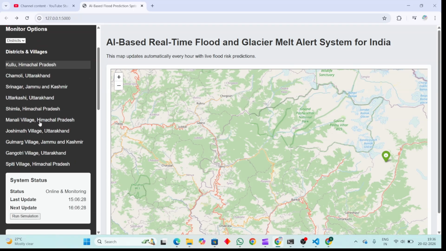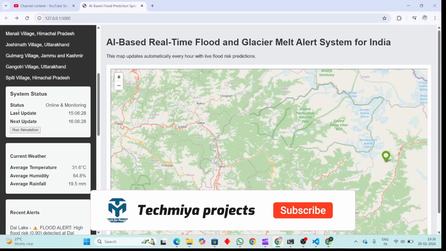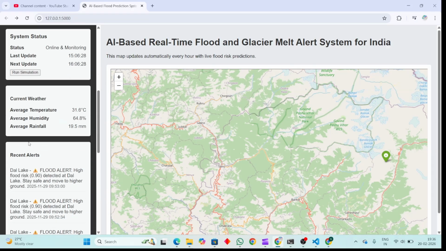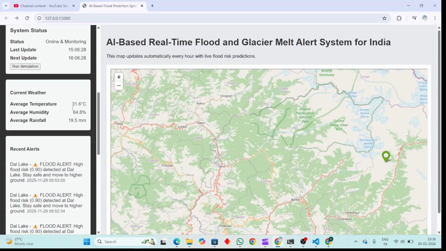And these are the districts, villages and lakes near that place, the surrounding place. And you can also run the simulation from here. And as I said, it will check the current weather and give you the average humidity, average rainfall and so on. If it is really high, it will start the simulation, and also start sending the alert to the